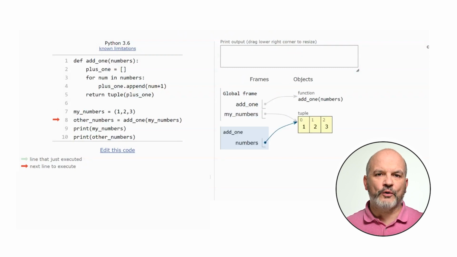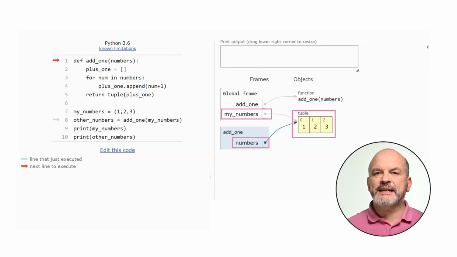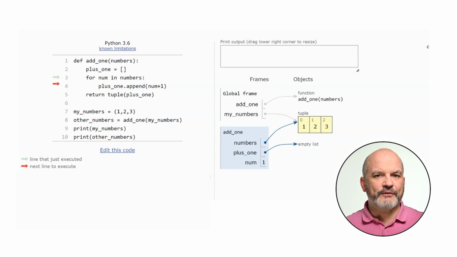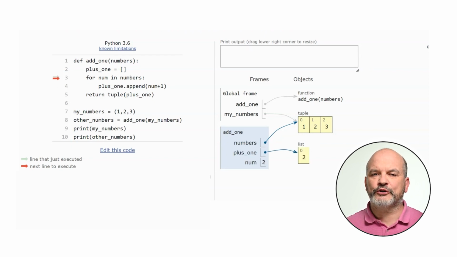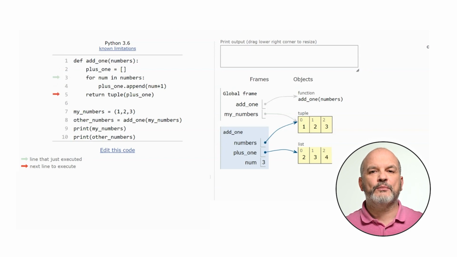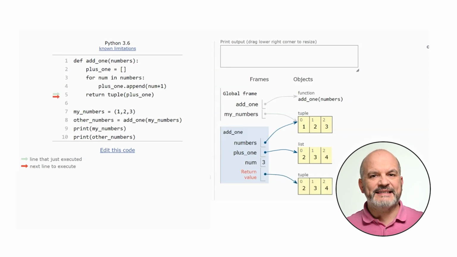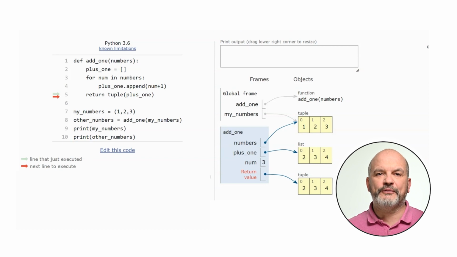When the function is called, the parameter numbers receives the reference of the tuple myNumbers, and therefore points to the same object. A new list is created, and the value of each element of the original tuple is added 1 before being appended to the list plus1. The list is then converted into a tuple before being returned.